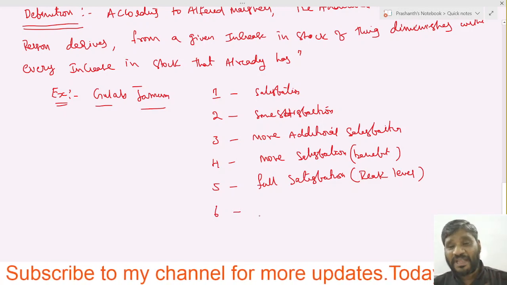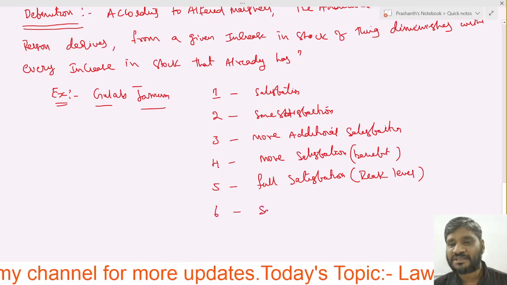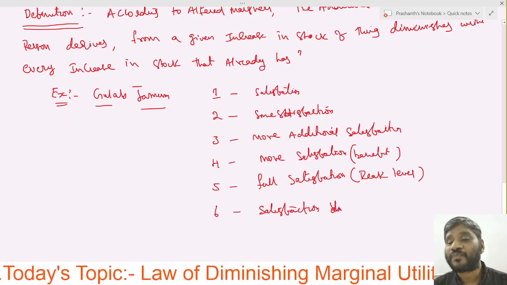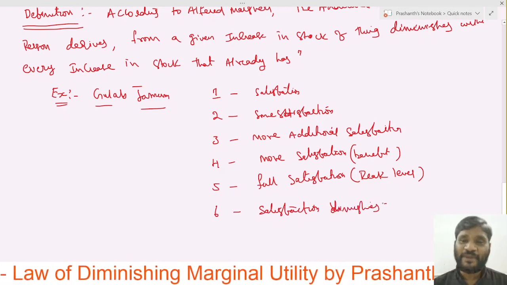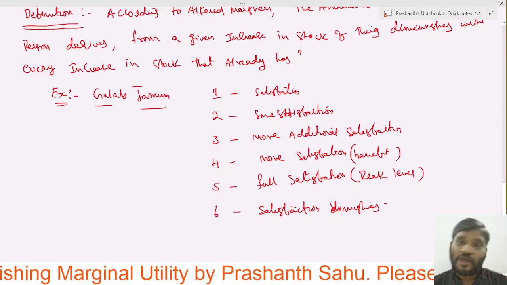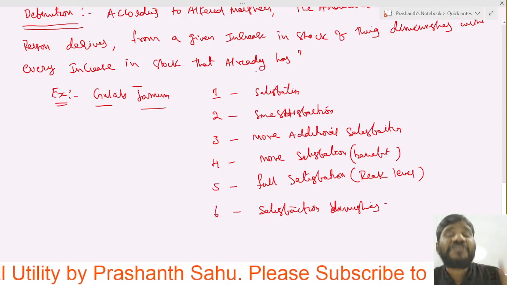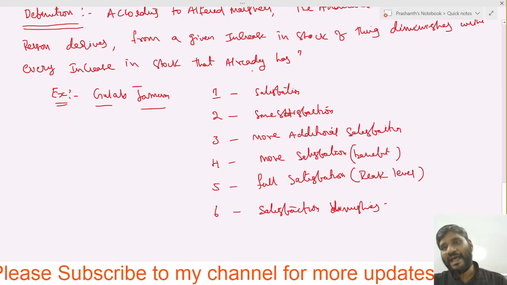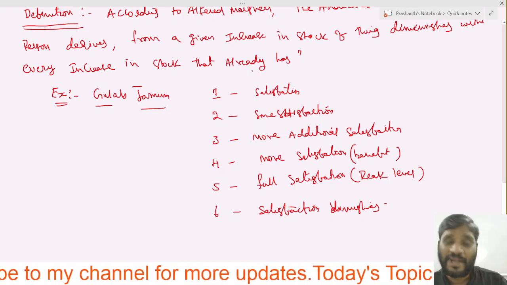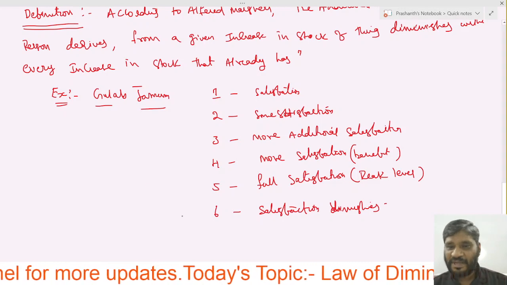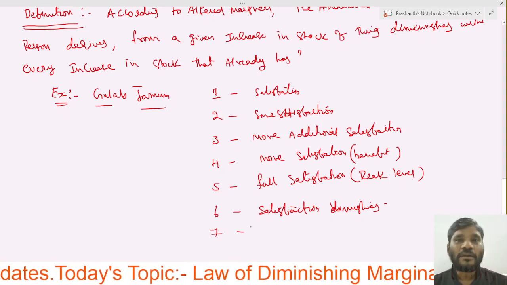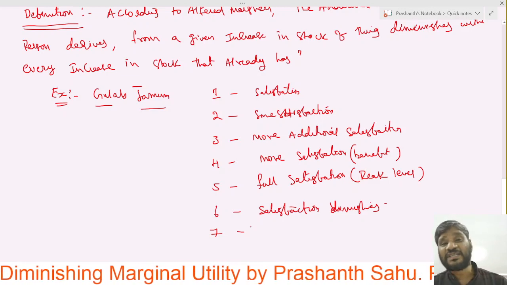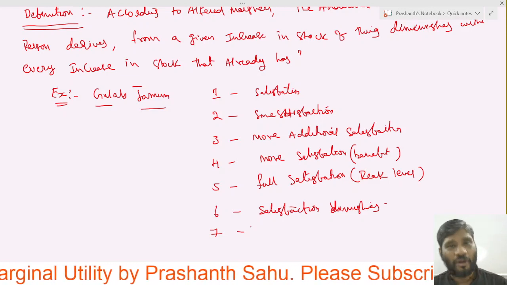Because with every increase in stock, the satisfaction slowly diminishes. Can we eat the seventh one? We will eat it, but we don't get as much satisfaction as we got earlier from 1 to 5.